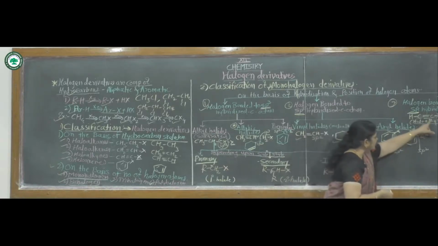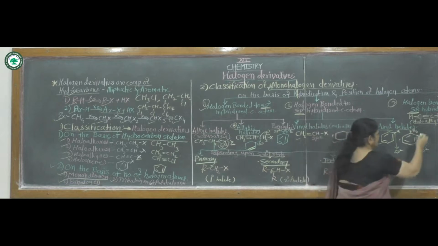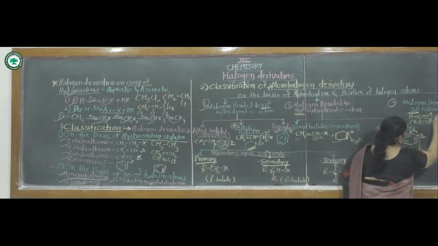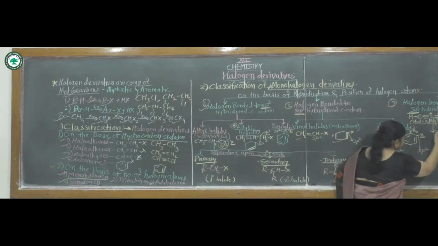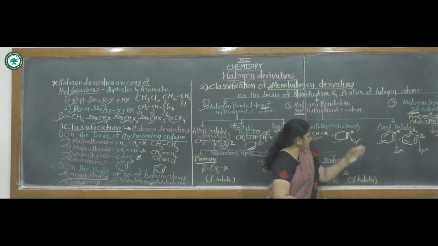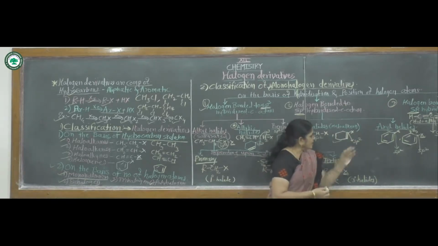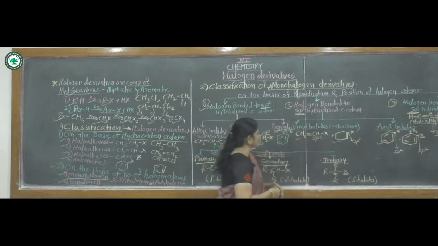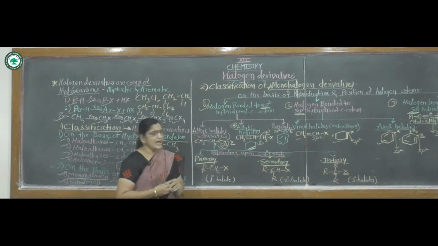The carbon atom to which the halogen atom is bonded is sp type of hybridized carbon atom, bonded to a carbon-carbon triple bond. In this way, there is classification on the basis of hybridization and position of halogen atoms.